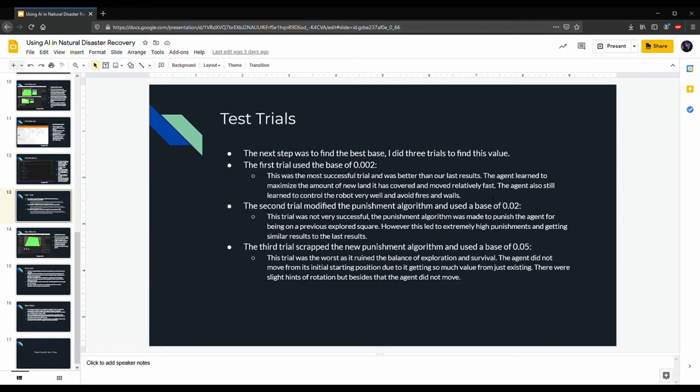So to find B, I used 3 trials using different bases. For the first trial, I used the base of 0.002. For the second trial, I used the base of 0.02 and used a different punishment algorithm. And for the third trial, I scrapped the new punishment algorithm and used the base of 0.05. The first trial was most successful as it balanced survival and exploration the most compared to the others.